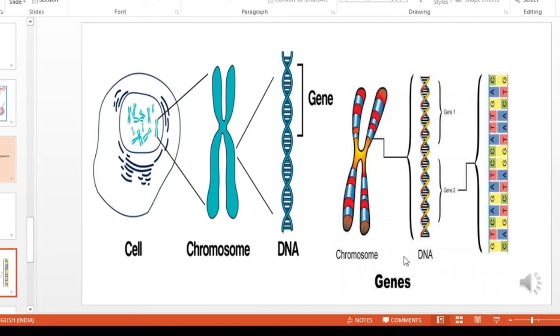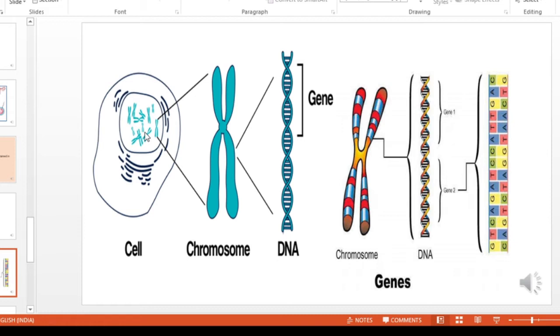All the cells contain many thread-like structures called chromosomes in the nucleus. Look here, in this cell you can see the nucleus. Inside the nucleus you can see many thread-like structures. These thread-like structures are called chromosomes. In a human being, each cell contains 23 pairs of such chromosomes.